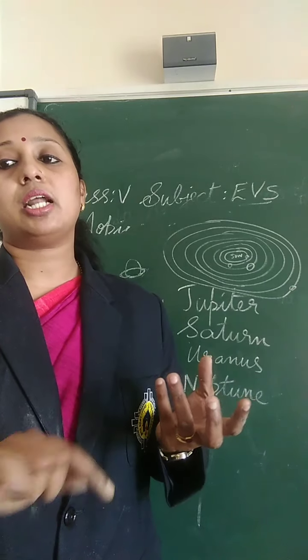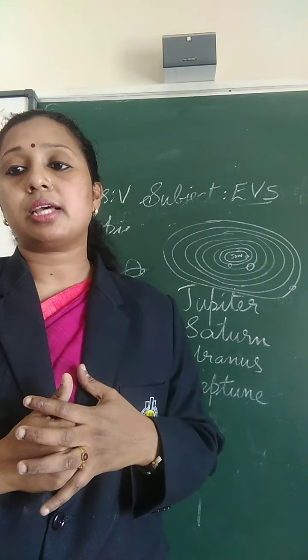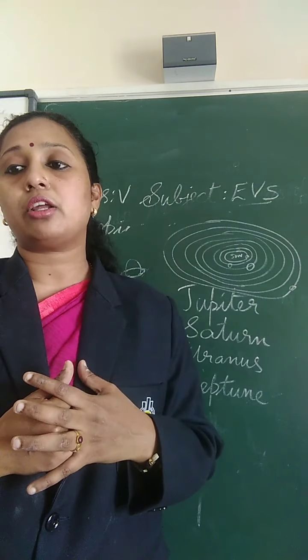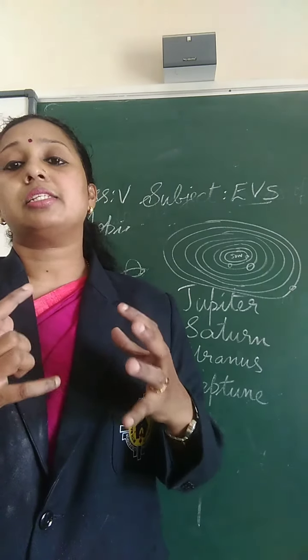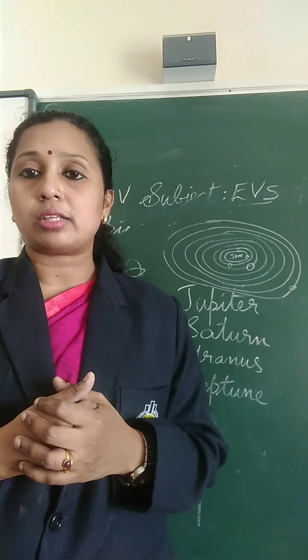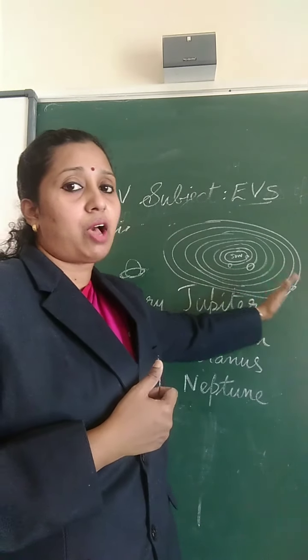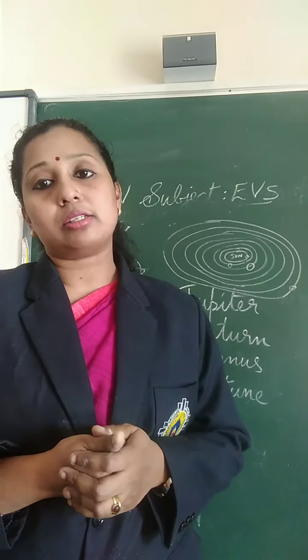Then we have studied about Neptune. Neptune is the 8th planet from the Sun, and its composition is similar to that of Uranus, and it is bright blue in color, and it is the coldest planet in the solar system because of its long distance from the Sun. Because it is far away from the Sun, it is the coldest planet in the solar system.